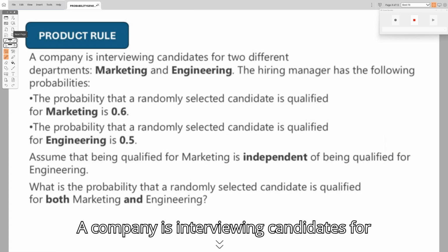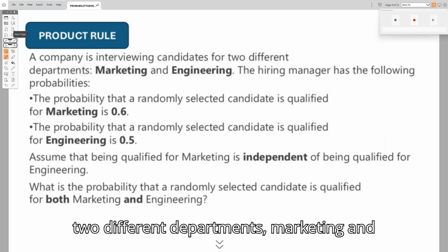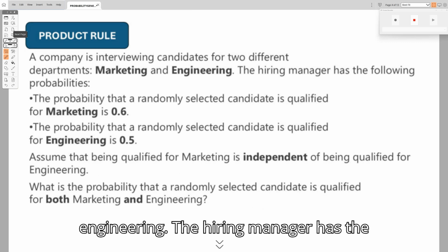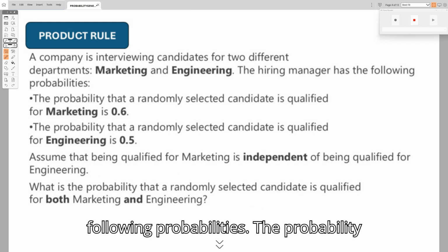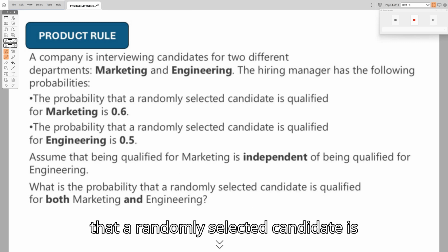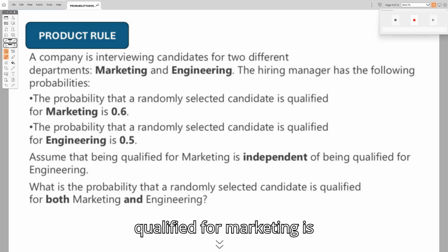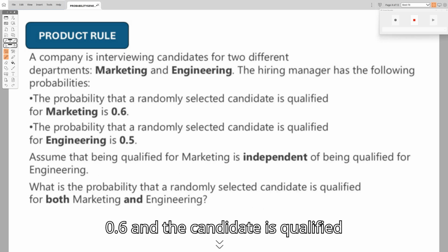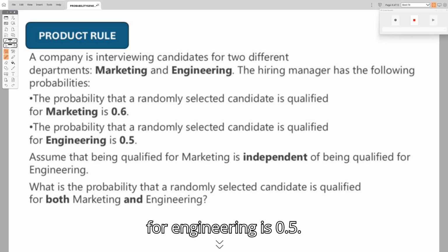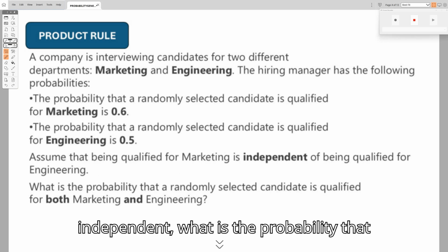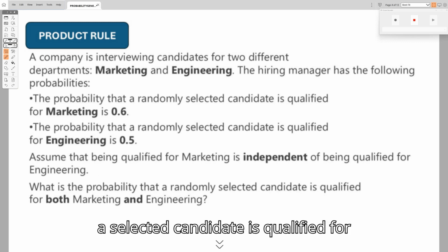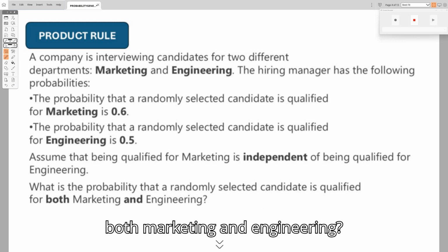A company is interviewing candidates for 2 different departments, marketing and engineering. The hiring manager has the following probabilities. The probability that a randomly selected candidate qualifies for marketing is 0.6, and the probability that the candidate is qualified for engineering is 0.5. Assuming these 2 events are independent, what is the probability that a selected candidate is qualified for both marketing and engineering?